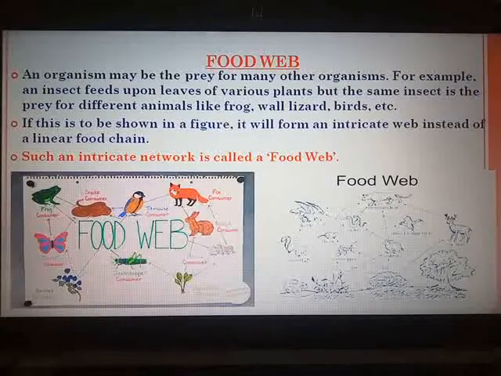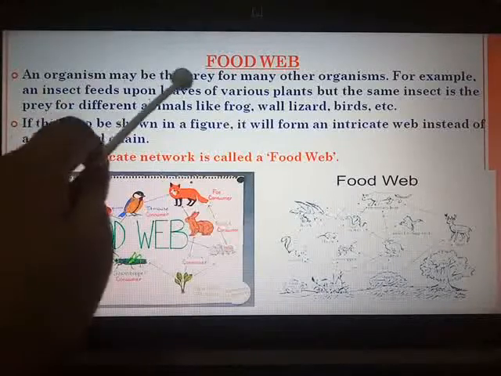If you take your own example, you are human beings, you can consume dal, rice, chapatis, vegetables, non-veg food. So different things you are going to consume. At the same time, if you are in the midst of the jungle, you can be eaten up by a tiger. You can be eaten up by a lion also.